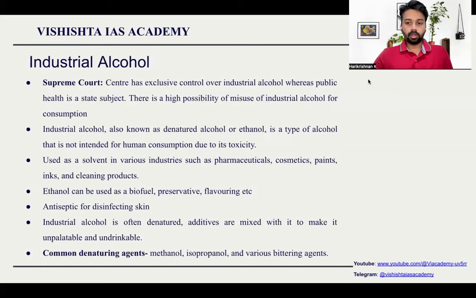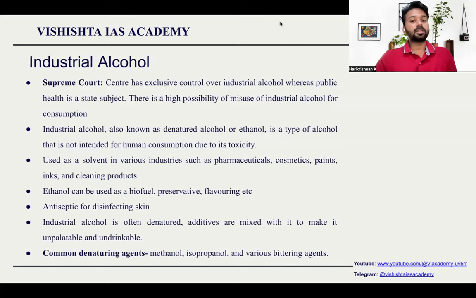What exactly is industrial alcohol? Industrial alcohol was in the news, so we need to know about it. It's the same alcohol which people consume, but with some change in characteristic traits, chemical and physical trait. What they do is we need alcohol to be used as a raw material or to be used as an additive in several industries. For example, paint, emulsifier, varnishes, industrial solvent. Alcohol is a very good solvent. You add it, things will get solved very easily. It is used as a very good industrial solvent. So because of this, they need alcohol for industrial use also.